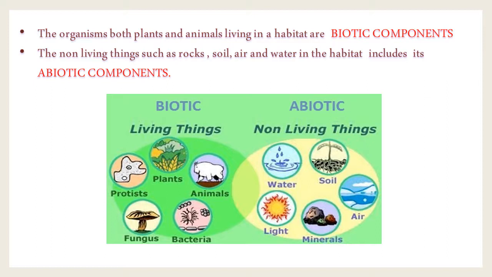Biotic components are living things, such as plants, animals, bacteria, fungi and protists. Abiotic components are non-living things: water, soil, light, minerals and air.